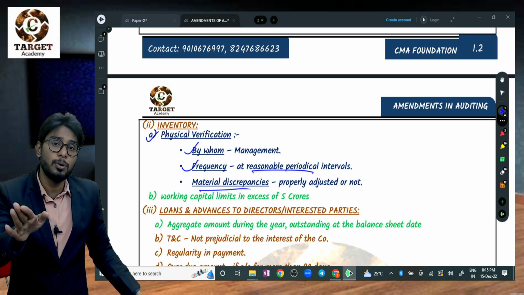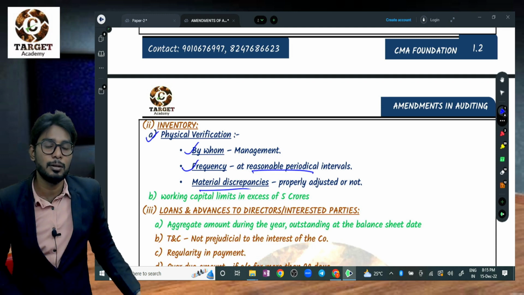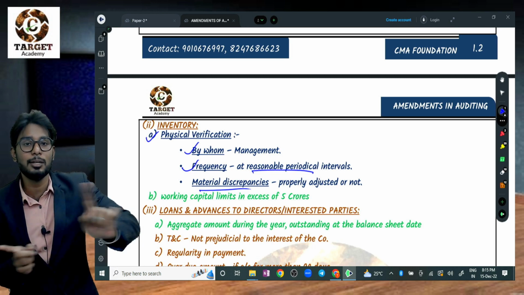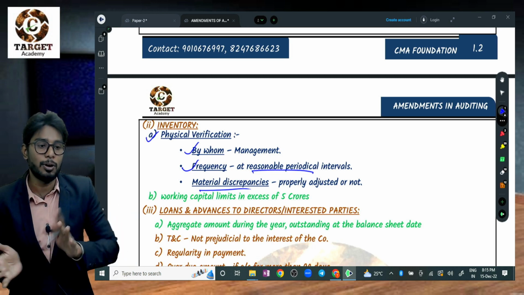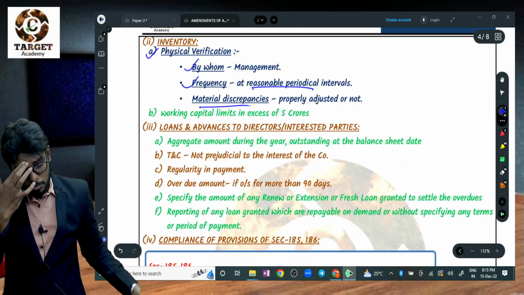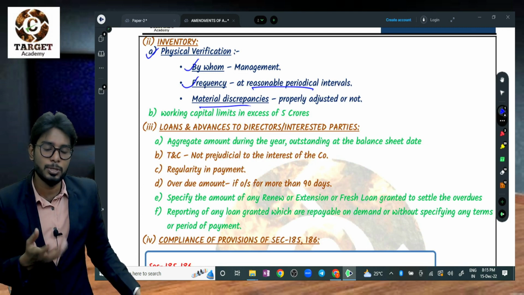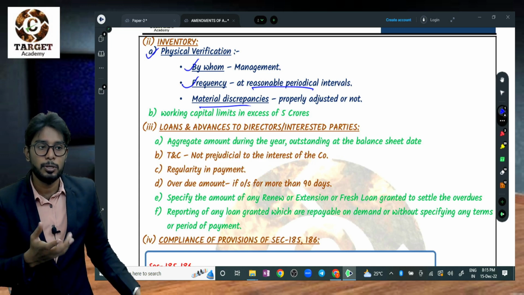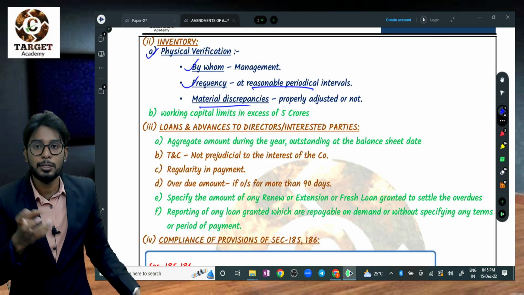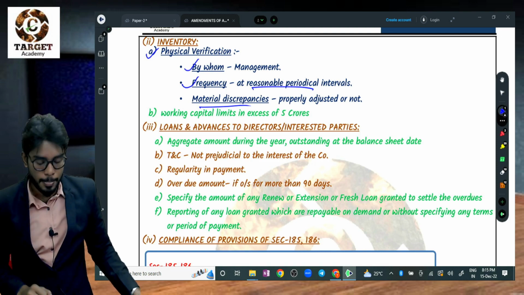The auditor should report whether the management are maintaining records, whether the management found any discrepancies and adjusted them in the accounts. Management has to do those things, and the auditor has to verify whether they are doing it or not. Not that the auditor has to do those things, right? So avoid using "has to"; use "should" in place of "has to". While I am explaining, I am using "has to" or "need to", but don't use that. Being an explanation, it should reach the student. That's why I am using non-formal language, but in a formal way, you should replace "has to" with "should".